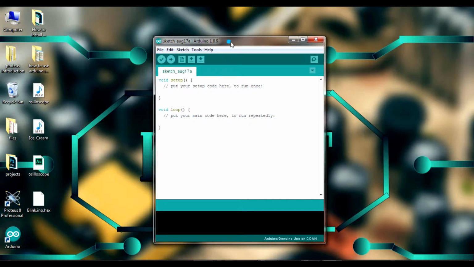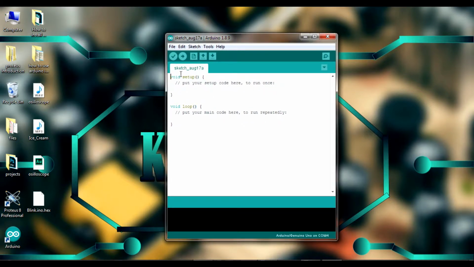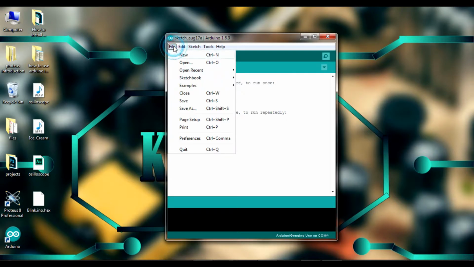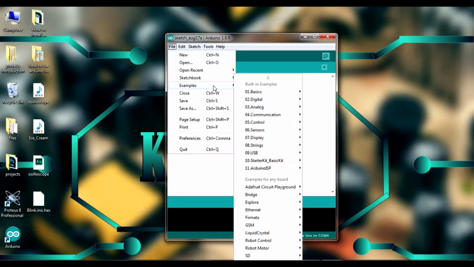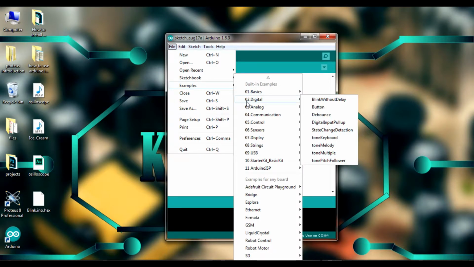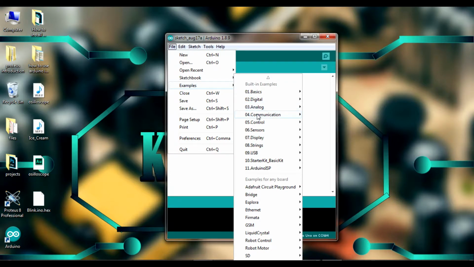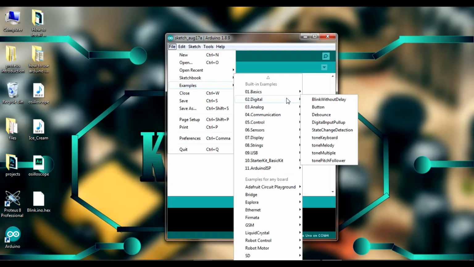Here if you don't know how to write the program, here already some examples are there. So click File and Examples. In that examples, I am going to go for basics. In that basics, see there is an example named fade. So click on that fade.